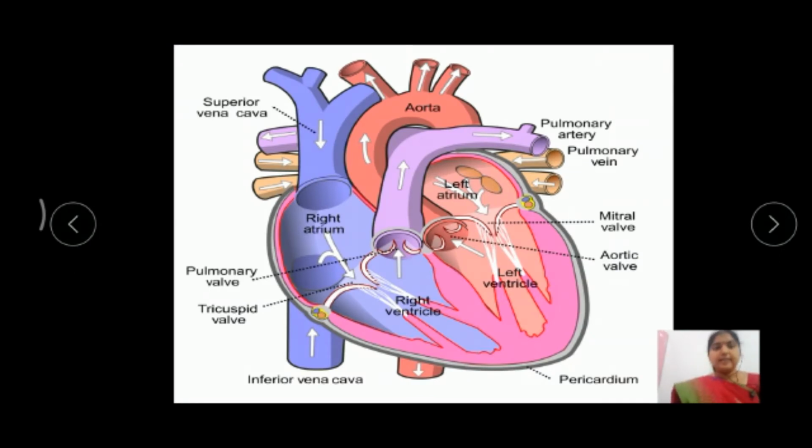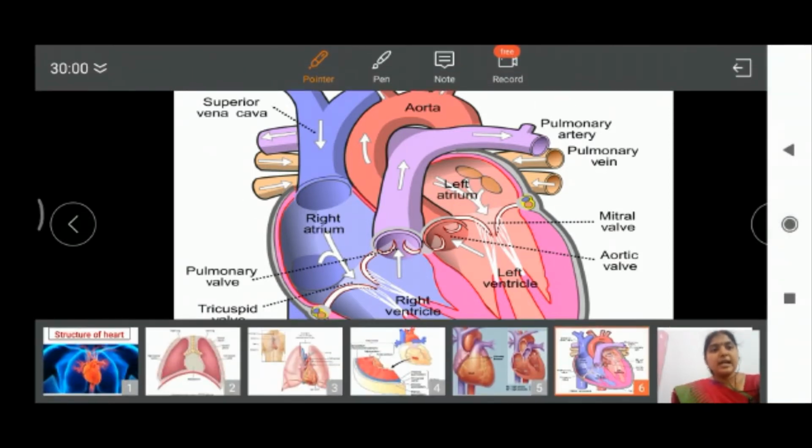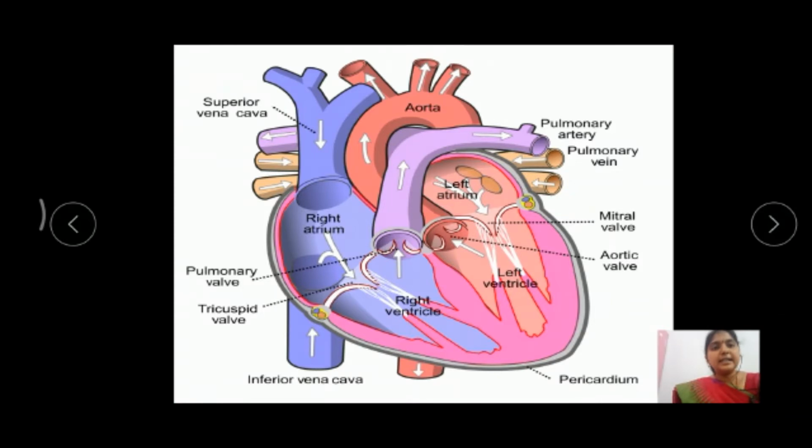These are the atria. The upper two chambers are called atria. This is the right atrium and this is the left atrium. The two atria are separated by the interatrial septum. This is the interatrial septum. The right atrium is larger than the left atrium.